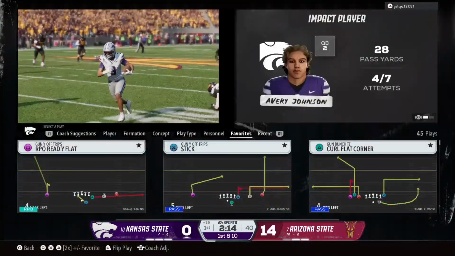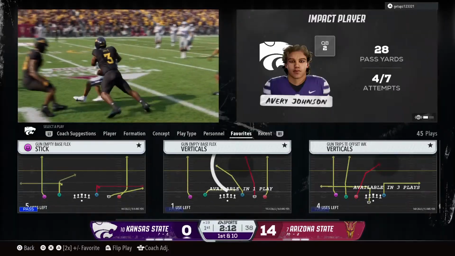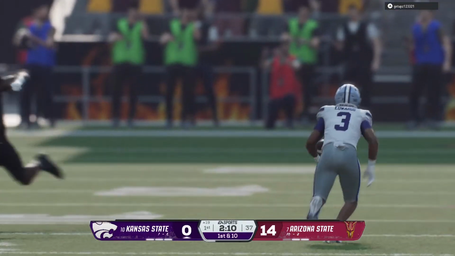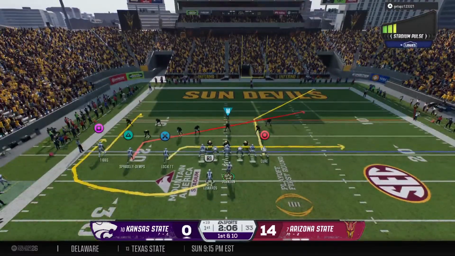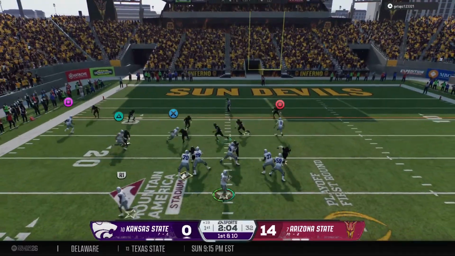Well, it's so easy to get caught up in the receivers and the quarterback, and your eyes get lost. You forget about the running back. Nice catch and a 1st down for this offense. Kansas State now operating in the red zone.